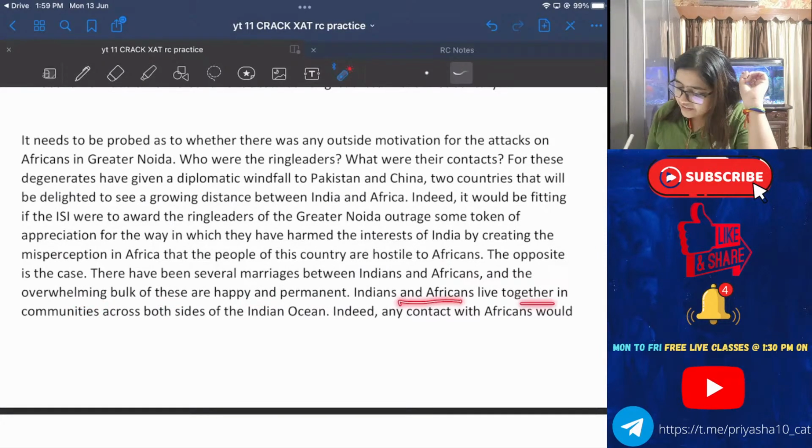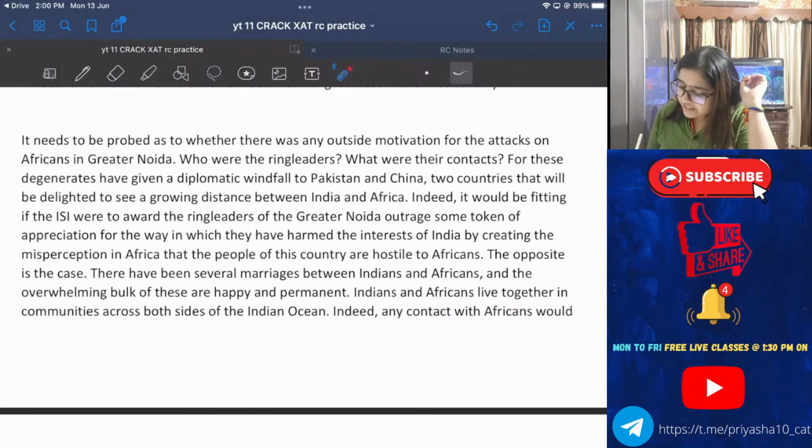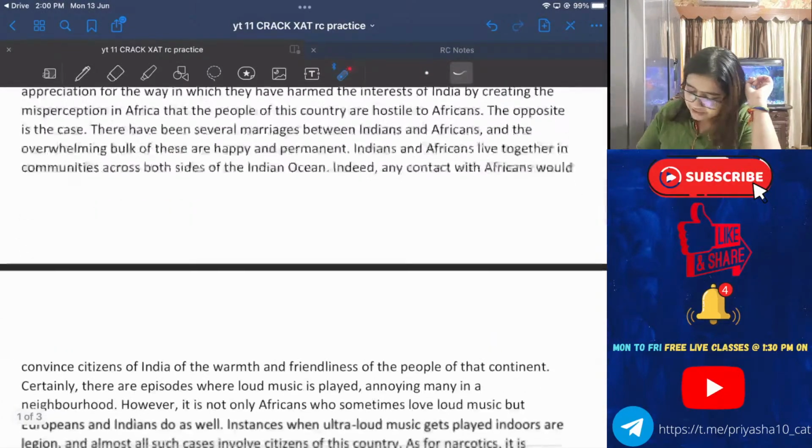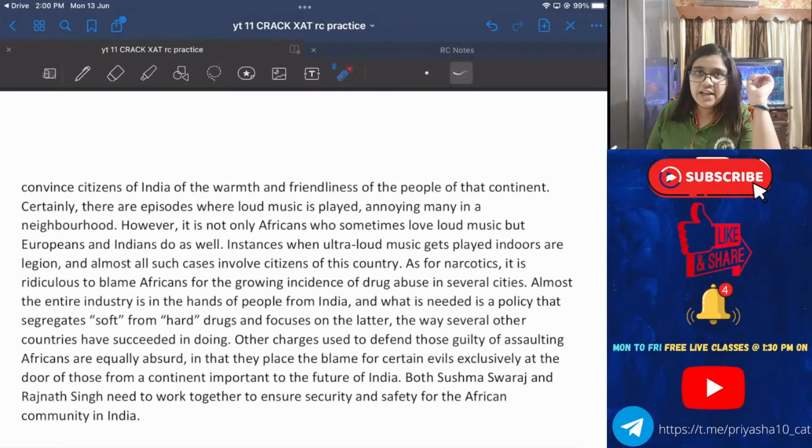Indians and Africans live together in communities across both sides of the Indian Ocean. Indeed, any contact with the Africans would convince the citizens of India of the warmth and friendliness of people of that continent. Oh my god, that's the last paragraph.